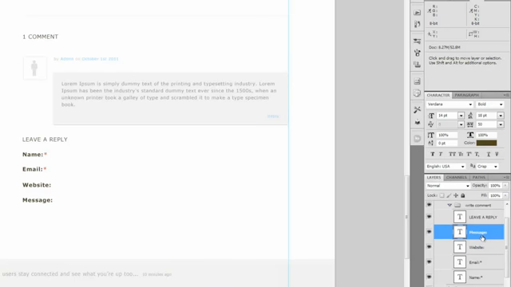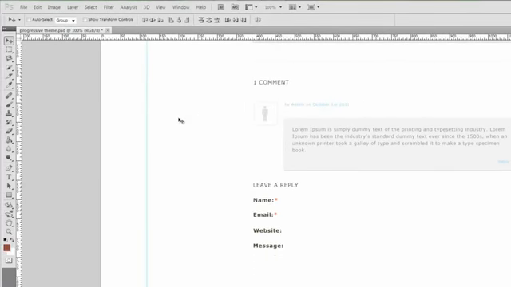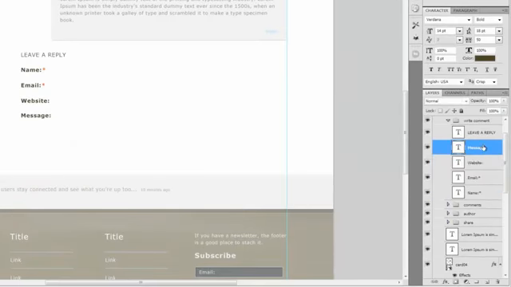Okay, now Shift, select them all. And what we're going to do here is distribute vertical centers. And now everything is centered here. And then we're going to also align left edges. So everything is perfectly aligned the way it should be.